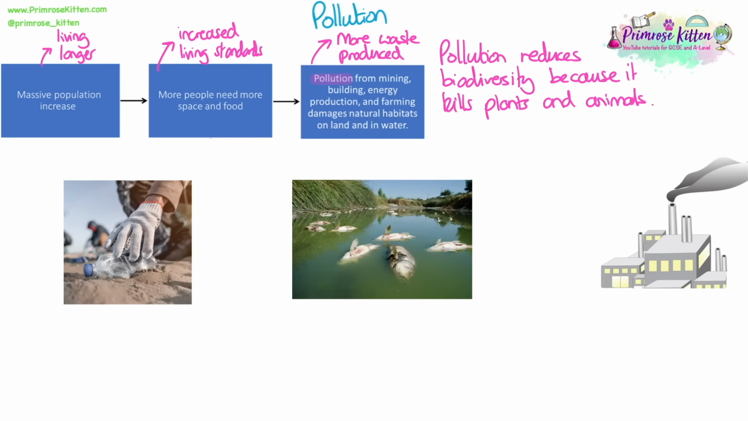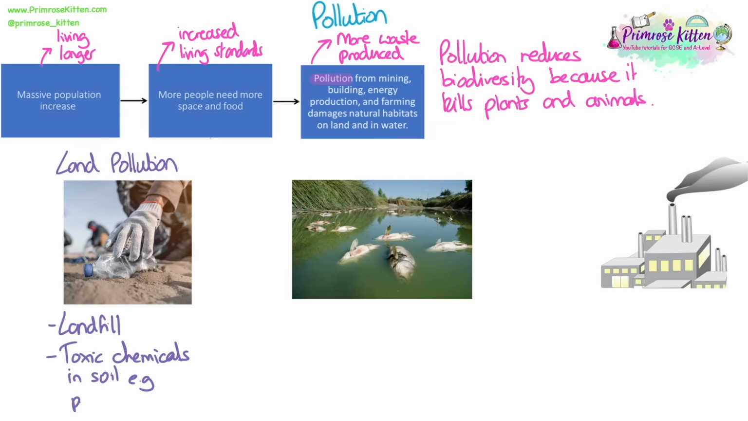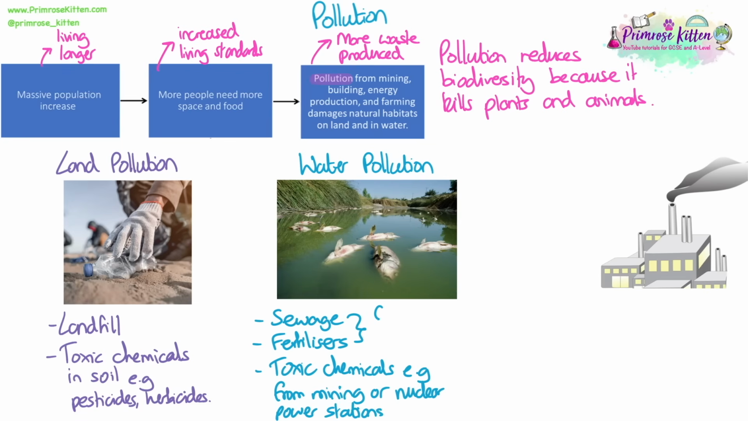All of this pollution reduces biodiversity because it kills plants and animals. Land pollution comes from filling up landfill with waste, but also toxic chemicals in the soil, which can come from things like pesticides and herbicides being sprayed onto the land. Water pollution comes from sewage or fertilisers from farmland, and both of these create a low oxygen environment if they run into water, which is done through eutrophication, and it causes the death of animals like fish in the water. Or it could be toxic chemicals from mining or from nuclear power stations.